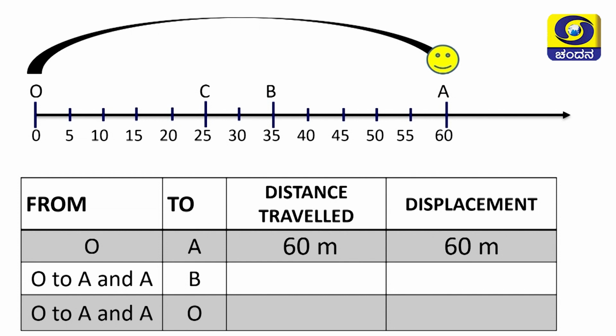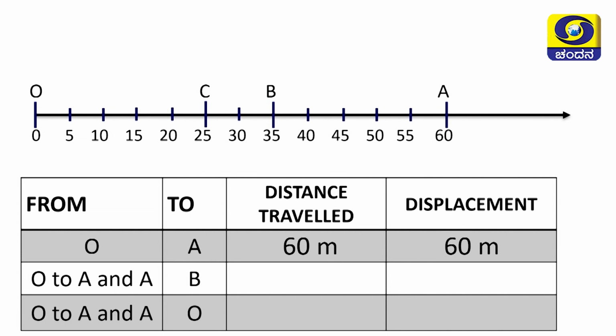Because in this straight line path, the initial point and the final point are the same for both the distance travelled and displacement. That is why the distance travelled is 60 meters and displacement is also 60 meters.